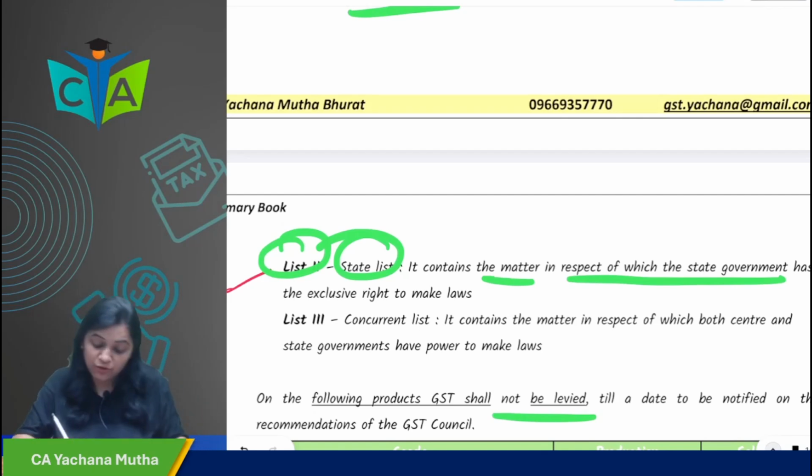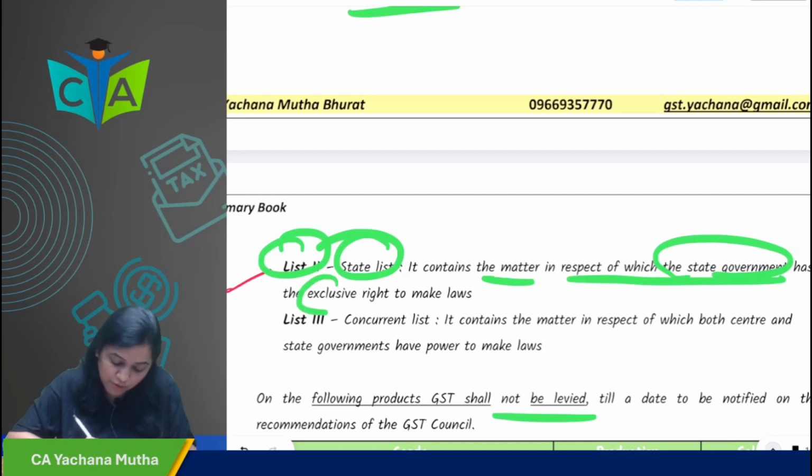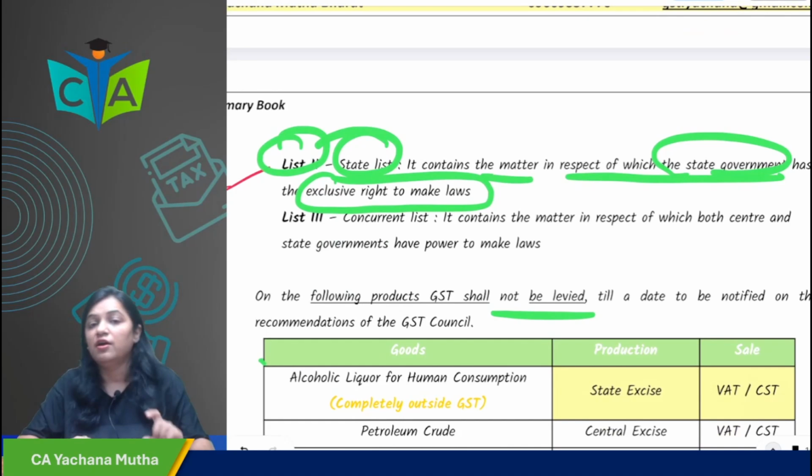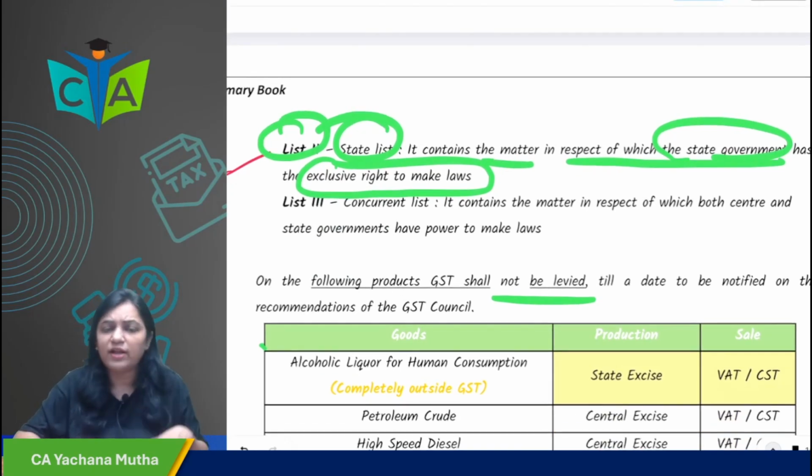There are matters in respect of which a state government has the exclusive right to make law. Like VAT was there, state government has the exclusive right to make law. So they were making VAT laws. So they are getting power from list 2.